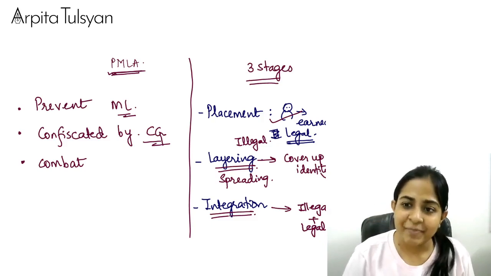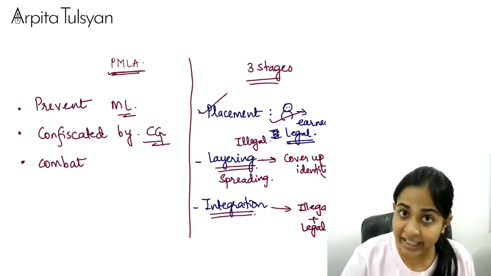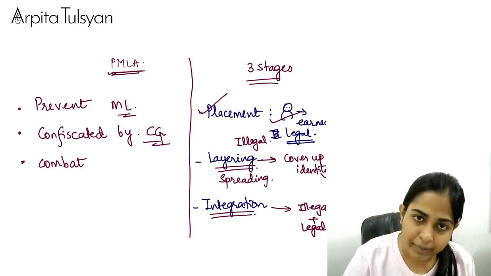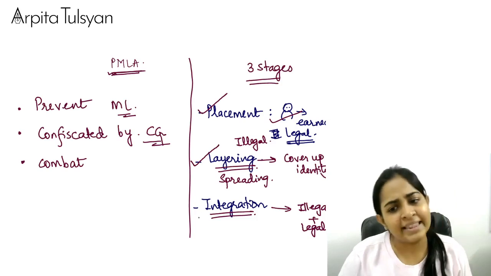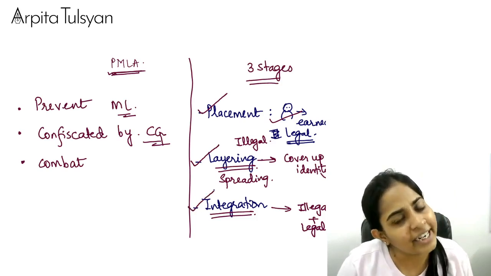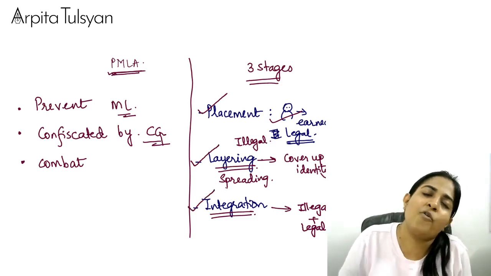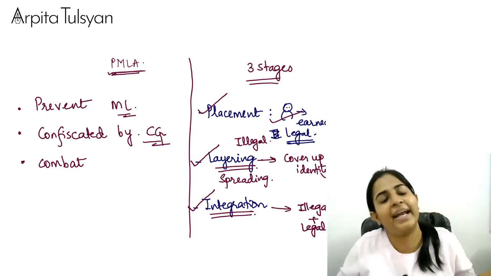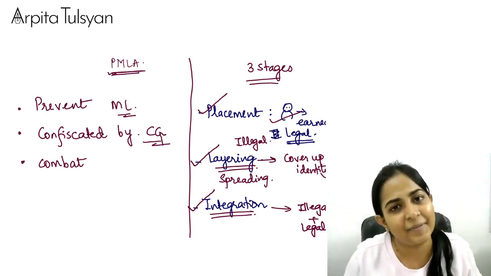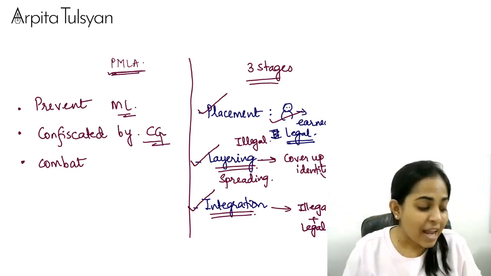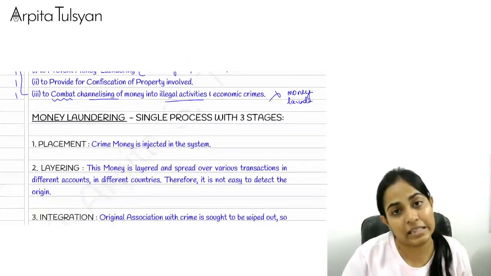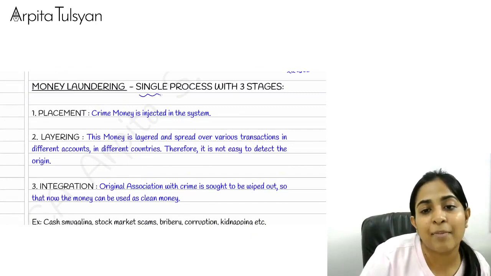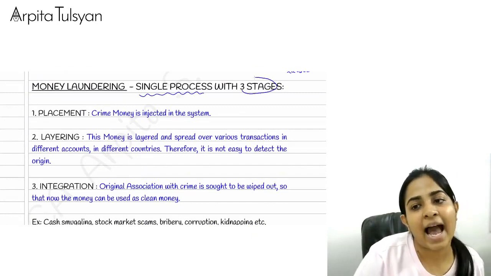Very clear with this? So placement means he did the activity, he kidnapped me, he earned the amount. Then he spread that amount over various funds. And then that money got converted into legal money. This is called the money laundering process.